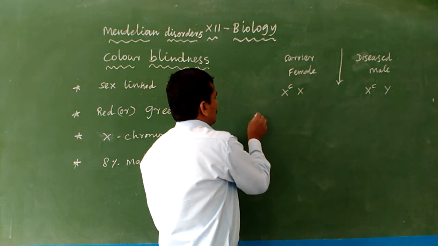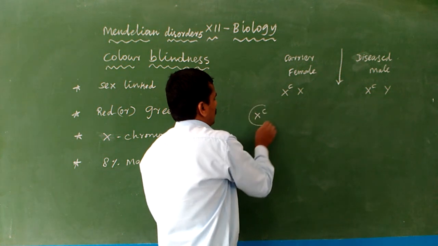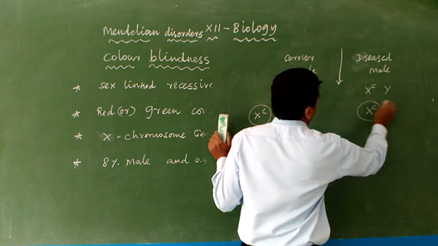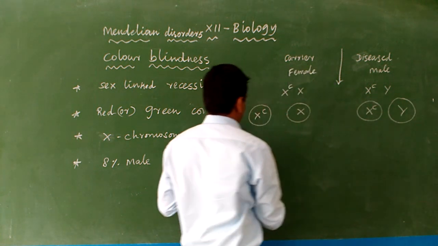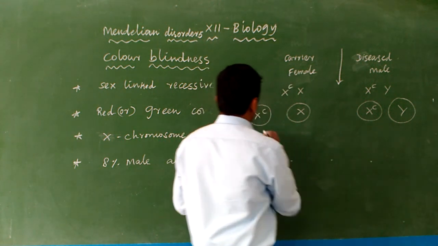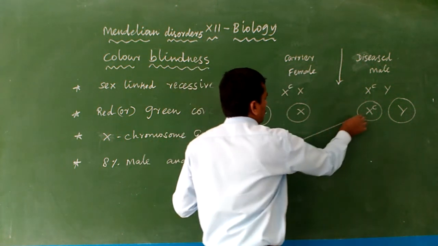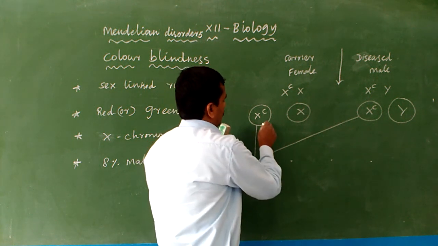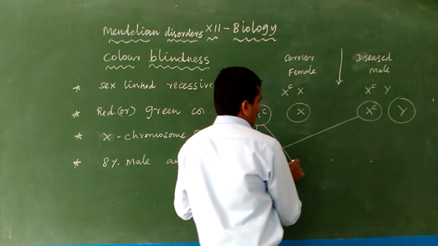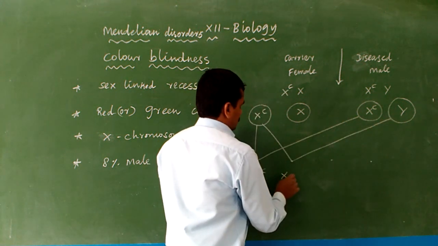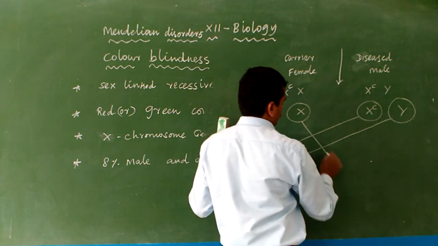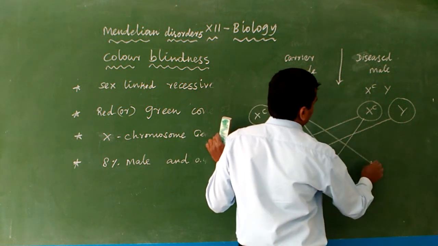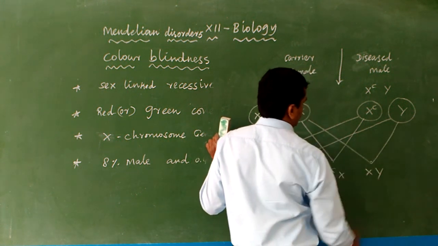Okay. Then gametes are produced: XC and X from the female, XC and Y from the male. In the progeny, the X chromosome female gamete fused with the XC male gamete forms XCX, and fused with the Y chromosome forms XY. The XC gamete forms XCXC and XCY.